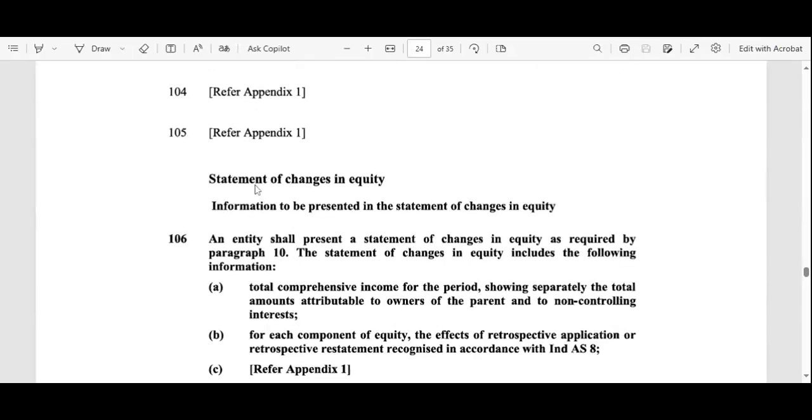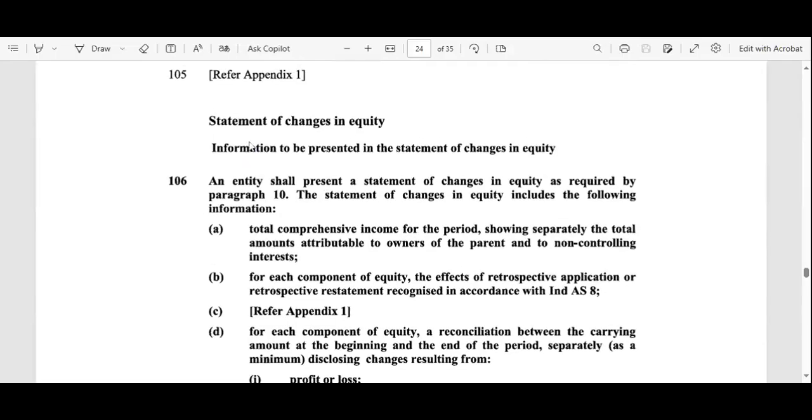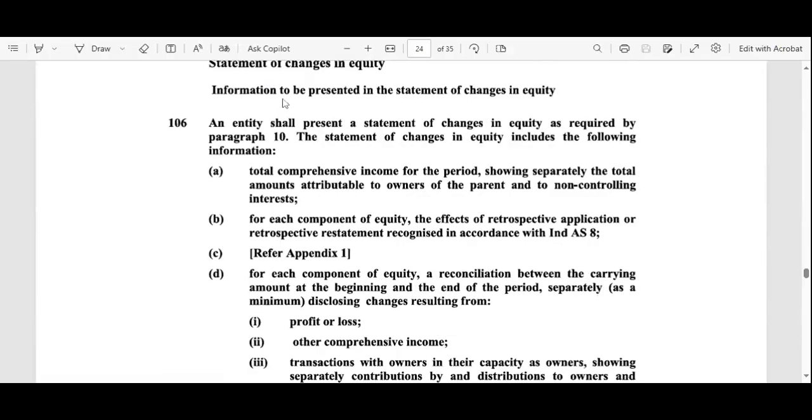Now if you see the next statement, that is the statement of changes in equity. What information is to be presented in the statement of changes in equity? What are the different guidelines? If we read point number 106, an entity shall present a statement of changes in equity as required by paragraph 10, and the statement of changes in equity includes the following information.